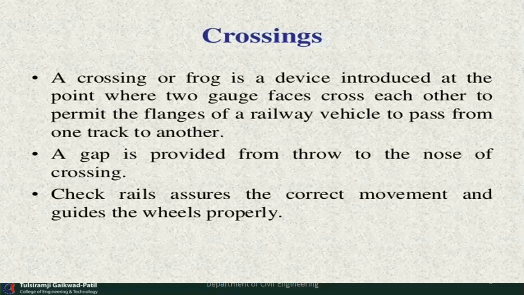A gap is provided from the throat to the nose of the crossing. Check rails assure the correct movement and guide the wheel properly. So we know the various terms which I already discussed, like the stock rail, tongue rail, points, lead, gauges, check rails, heel, switches, divergence. All these come under the mechanism of crossing, and they are equally important for this crossing mechanism, which helps the train move from one track to another track.